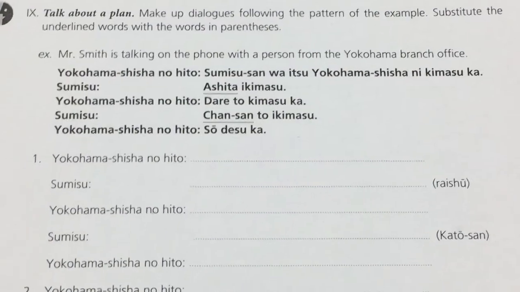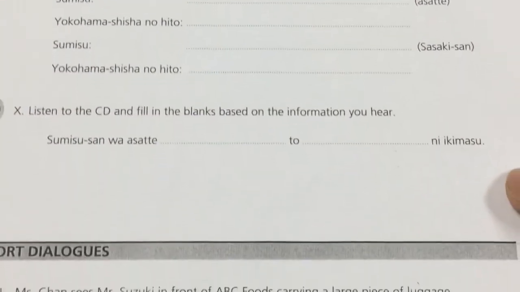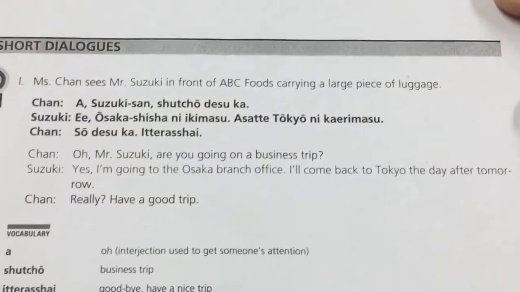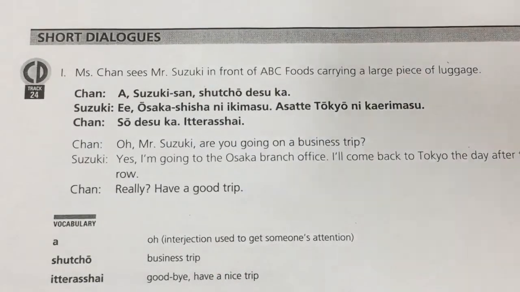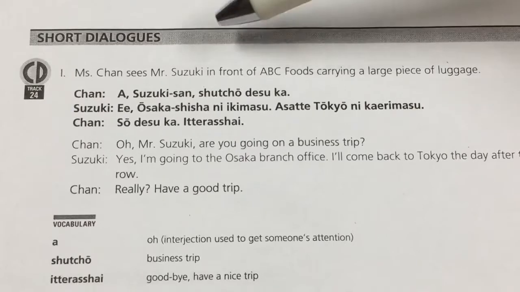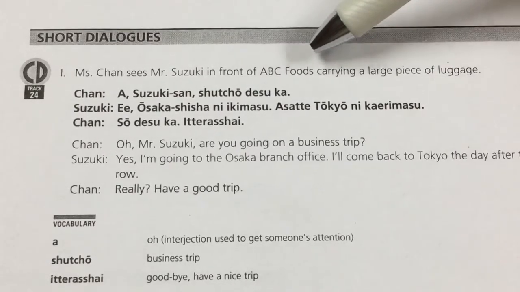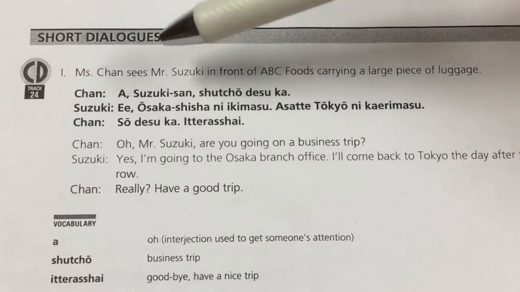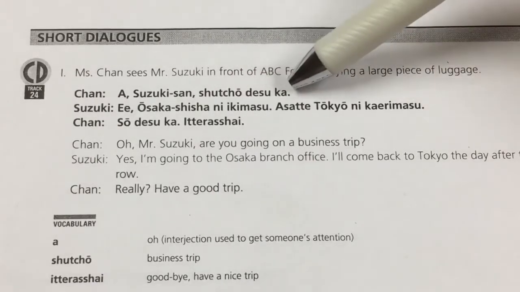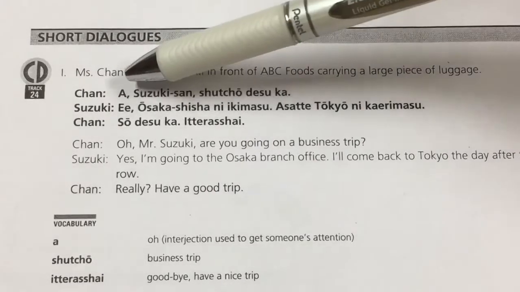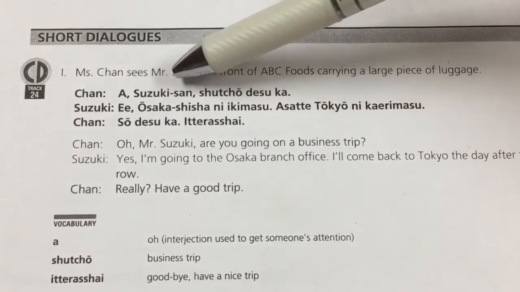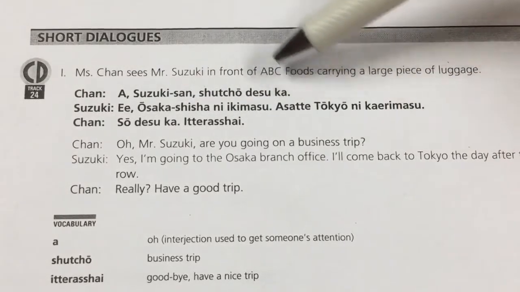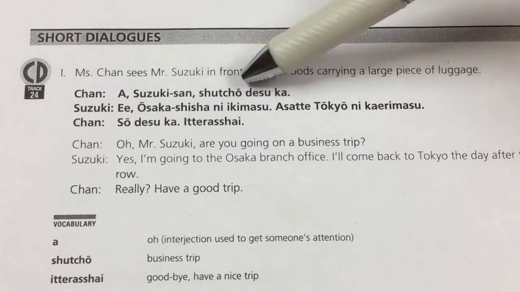Please see the short dialogue at the end of the page. Mr. Chan sees Mr. Suzuki in front of ABC Foods carrying a large piece of luggage. Suzuki-san, chucho desu ka? Like a surprise. Mr. Suzuki, chucho desu ka? Please underline this word, chucho desu ka?